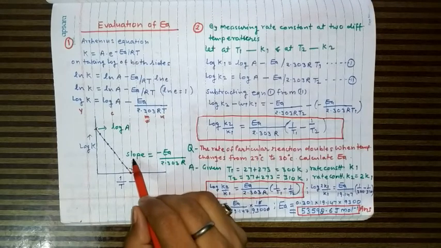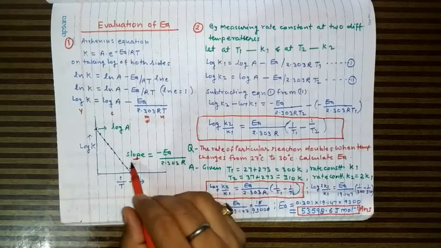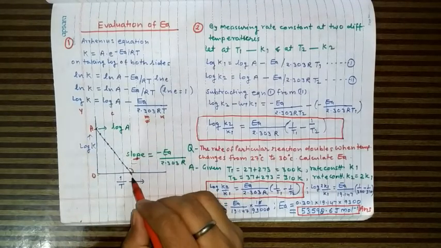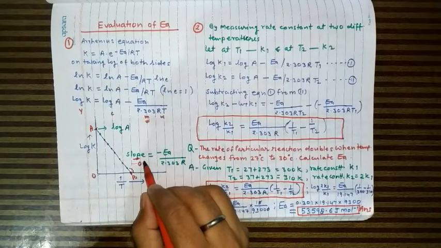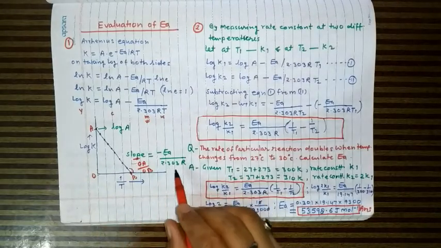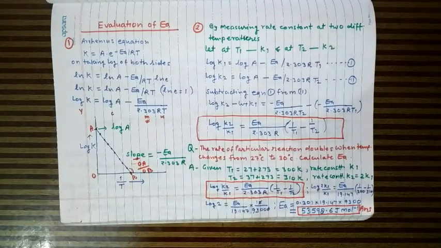So if the slope is known, that is perpendicular upon base, suppose this is O, this is A, and this is B, the slope will be equal to OA upon OB, which is equal to minus Ea upon 2.303 R. So if the slope is given, then the energy of activation can be determined.